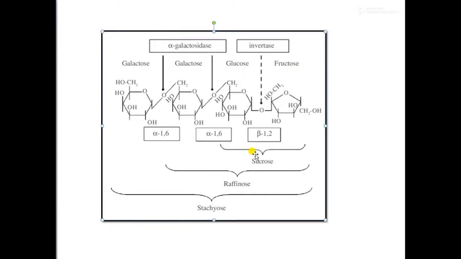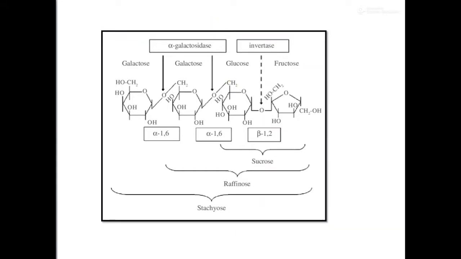So the raffinose family of oligosaccharides includes stachyose as well as raffinose, and they are formed by hydrolysis. Stachyose breaks down by alpha galactosidase to give raffinose. Raffinose breaks down by alpha galactosidase to give sucrose, and sucrose then further breaks down into glucose and fructose.